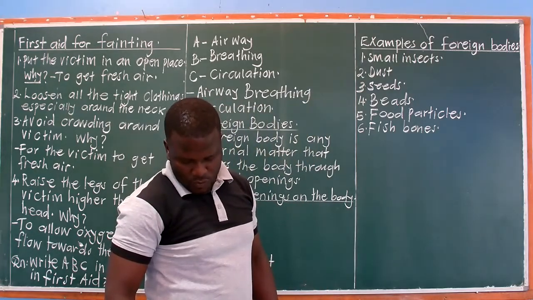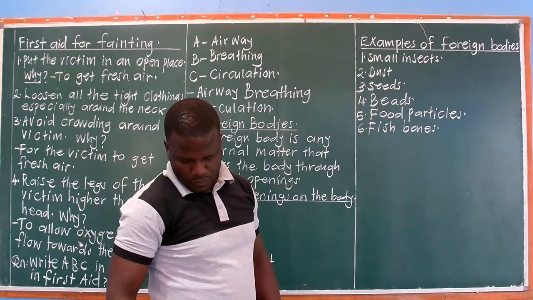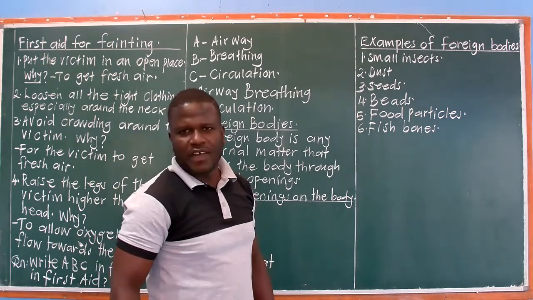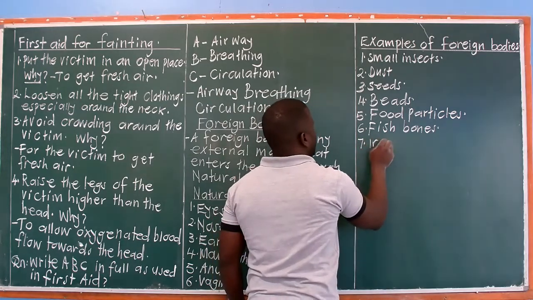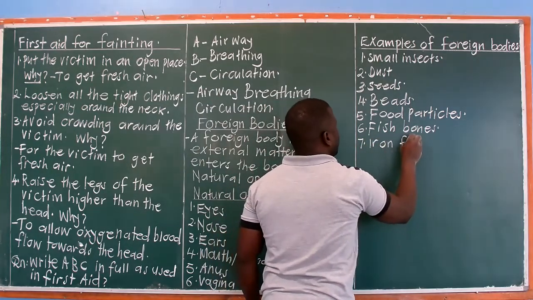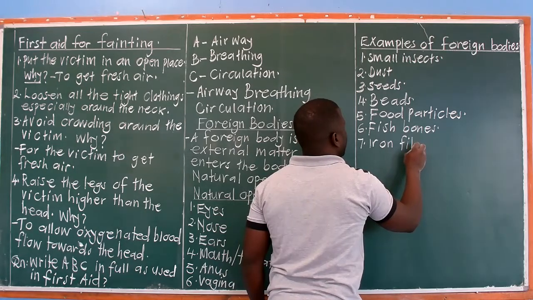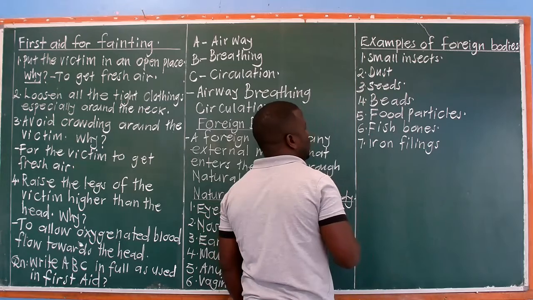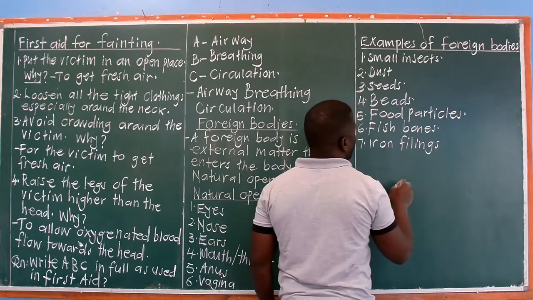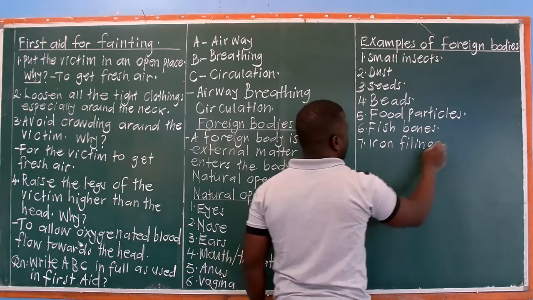Then we have iron filings, or small pieces of metals.